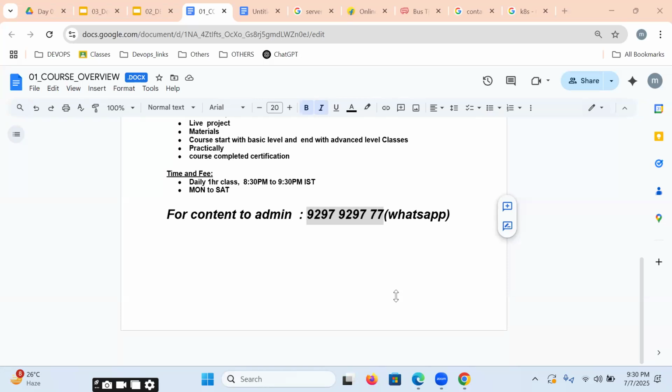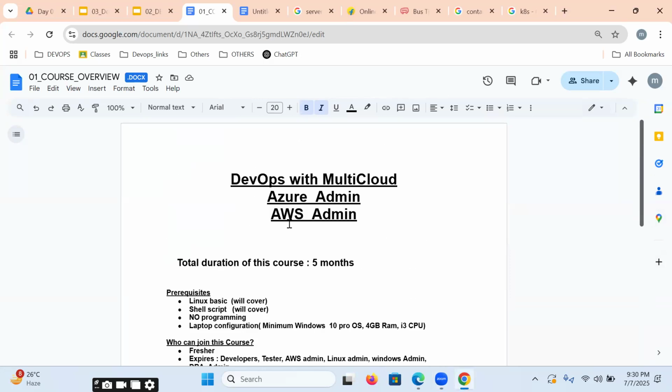Minimum. Thank you, sir. And also in Azure, we will be learning all the options to deploy, like Azure Container Apps Environment or Container Instances and all those things also. Yes, obviously. The complete Azure course will be covered. Not only are we learning multi-cloud DevOps, we also focus on Azure administration. You will benefit from it. What we take in 5 months of duration is not enough, but maybe it will take 1 or 2 weeks more, and we'll finish this.